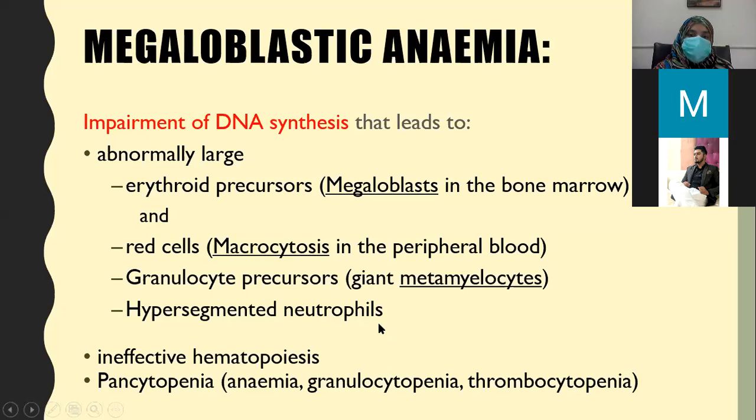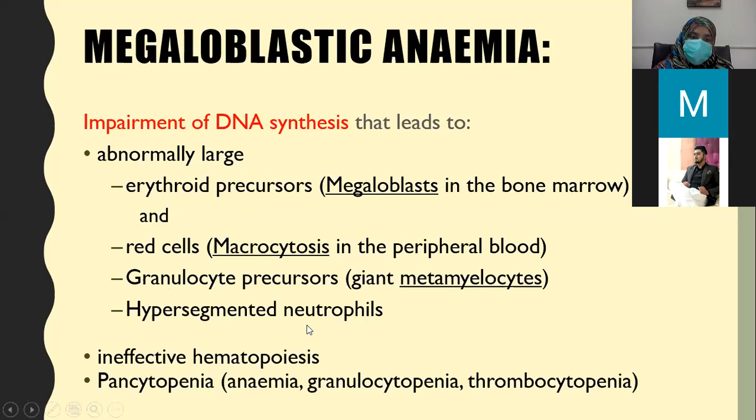So all these changes are found in megaloblastic anemia. Abnormally large erythroid precursors in bone marrow, macrocytes in peripheral blood, giant metamyelocytes in bone marrow, and hypersegmented neutrophils in peripheral blood.